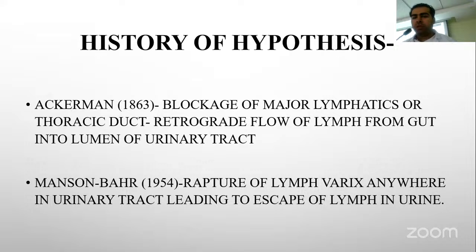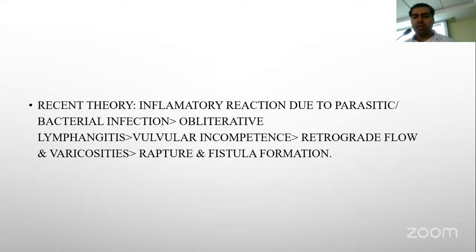Ackerman suggested that the blockage of the major lymphatics or the thoracic duct results in the retrograde flow of lymph from the gut into the lumen of the urinary tract. Mention suggested that the rupture of the lymph varices anywhere in the urinary tract leads to escape of the lymph in the urine. The recent theory says that the inflammatory reaction due to parasitic or bacterial infection can cause obliterative lymphangitis, which results in valvular incompetence, retrograde flow, and varicosities, which ultimately rupture and leads to